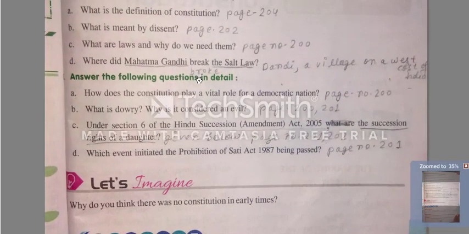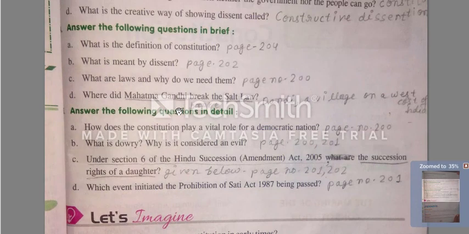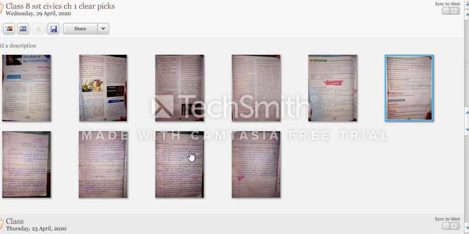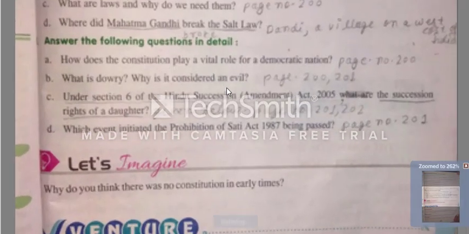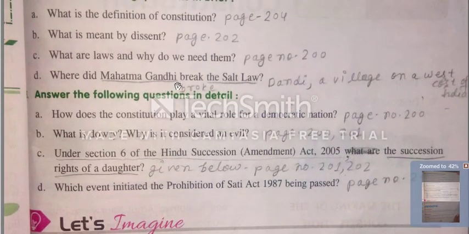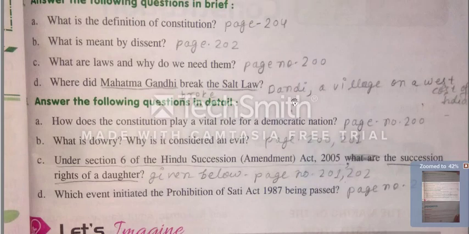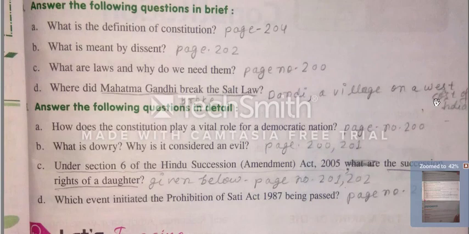Question is, where did Mahatma Gandhi break the salt law? Okay, it's a simple short question. For this you will write, Mahatma Gandhi broke the salt law at Dandi, a village on the west coast of India. Clear? It's a very short question.